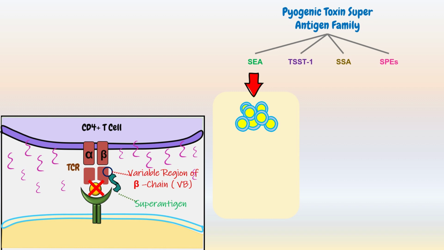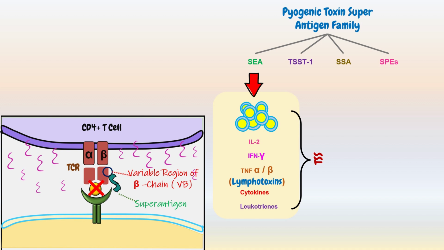Like the other superantigens, it can cause a cytokine storm, involving the release of excessive amounts of interleukin-2, interferon gamma, tumor necrosis factor alpha, and tumor necrosis factor beta, also called lymphotoxin, and other cytokines, and of mast cell leukotrienes, which form the basis for its ability to produce toxic shock syndrome.